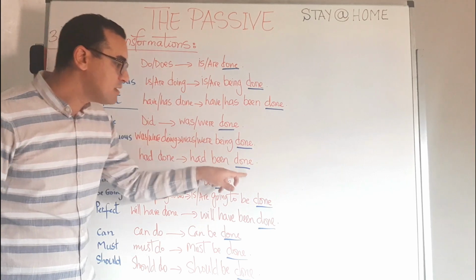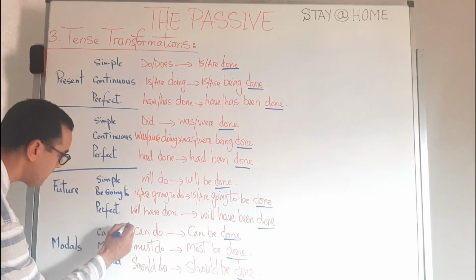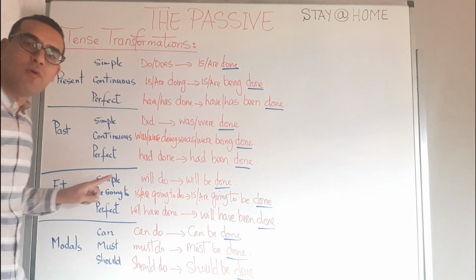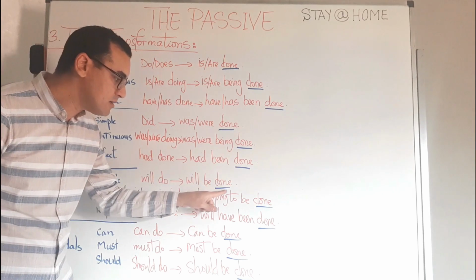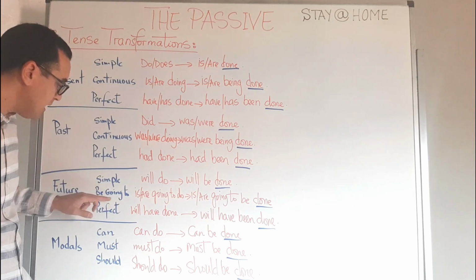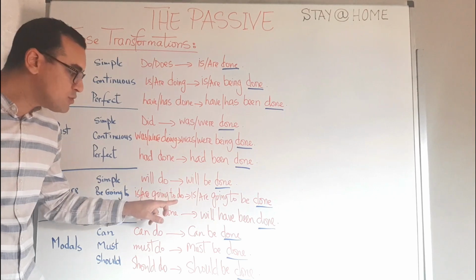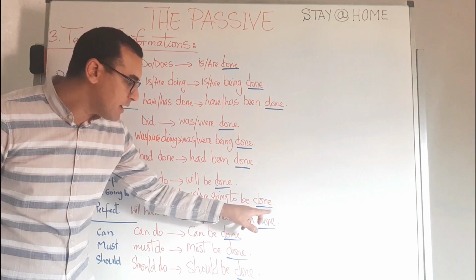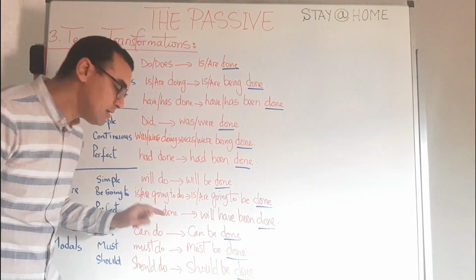The future, let's limit it here. Future simple. Will do. It becomes will be done. Future continuous or be going to, here we have be going to. Is, are going to do. It becomes is, are going to be done. Future perfect. Will have done. Will have been done.